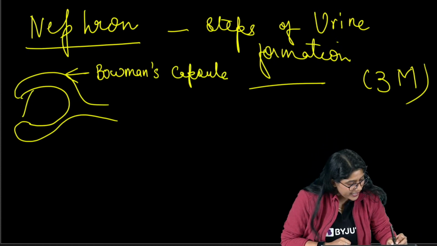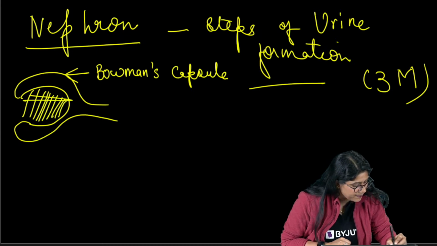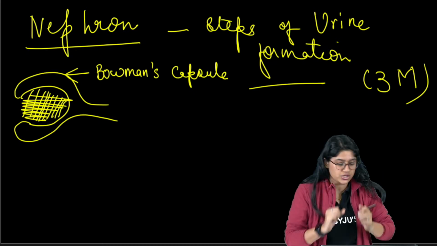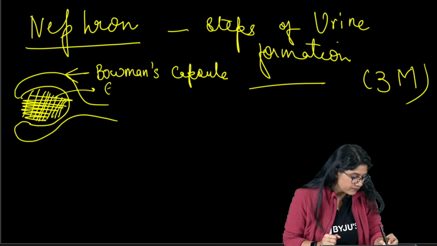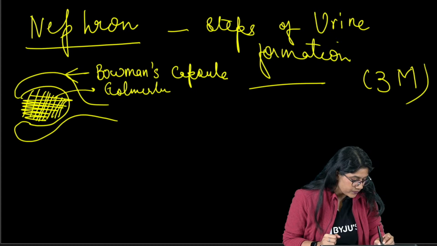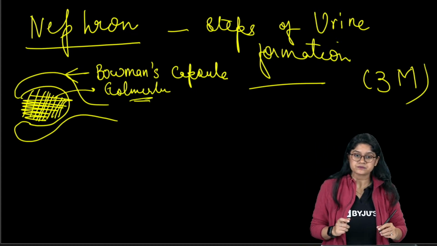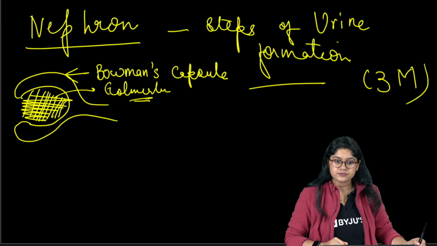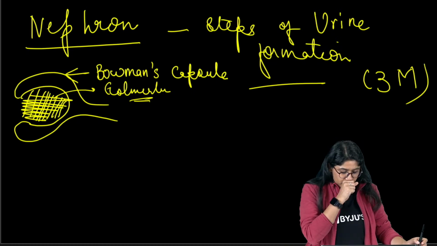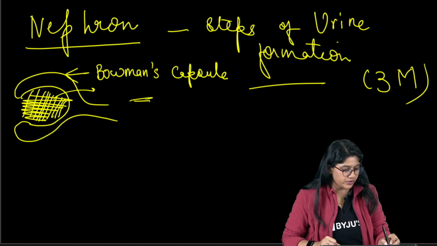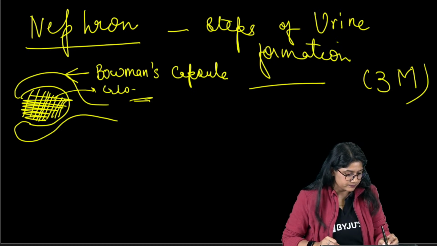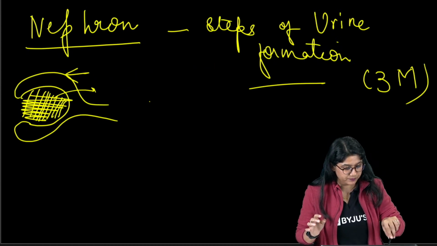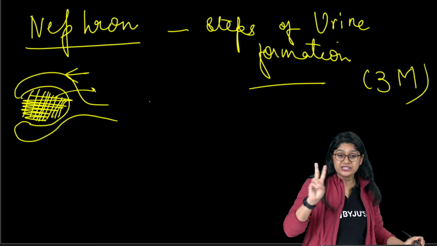Inside this, we have a lot of blood capillaries, and we call that bunch the glomerulus. Clear? We call it a glomerulus. Now, this is important. Are we clear with these two parts, right?